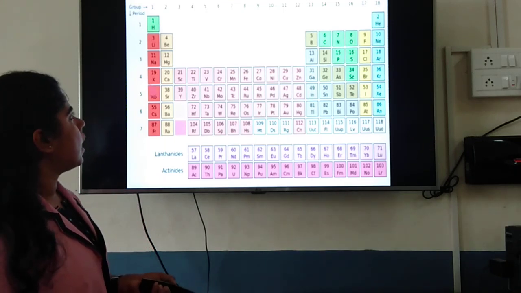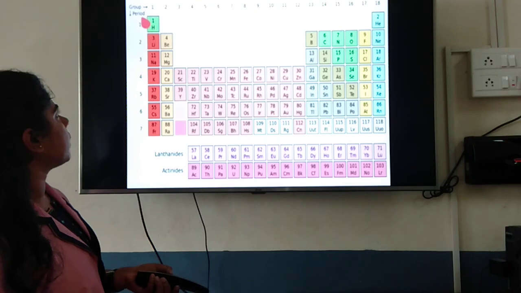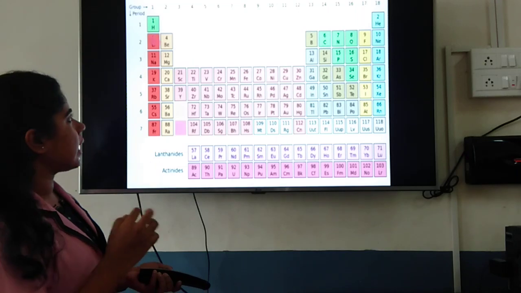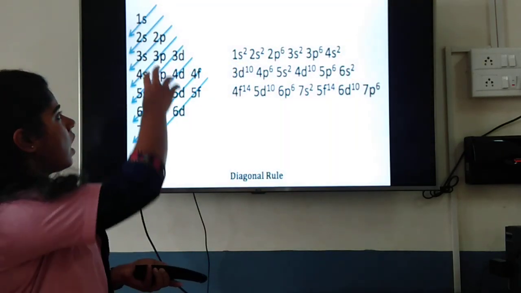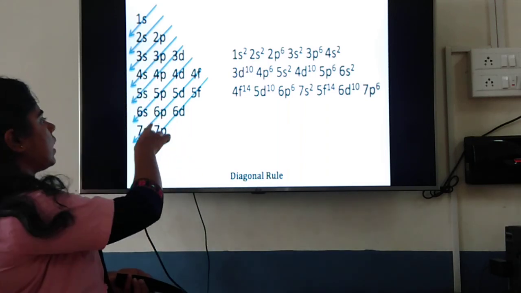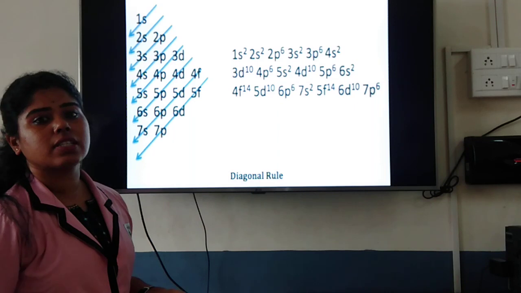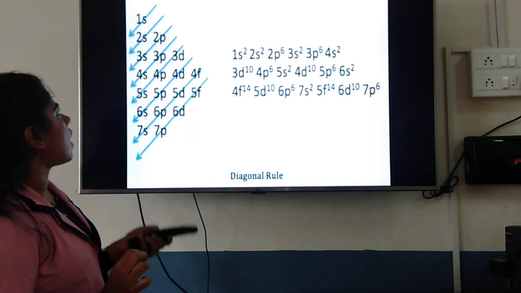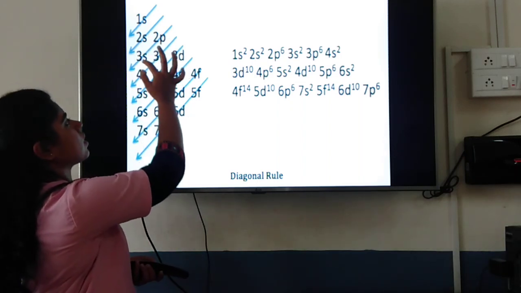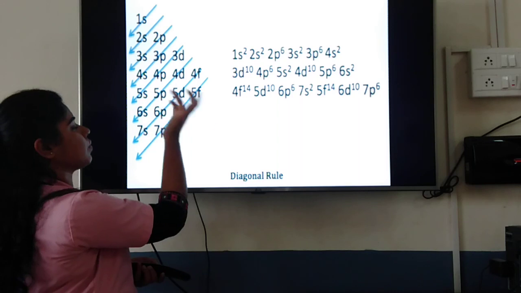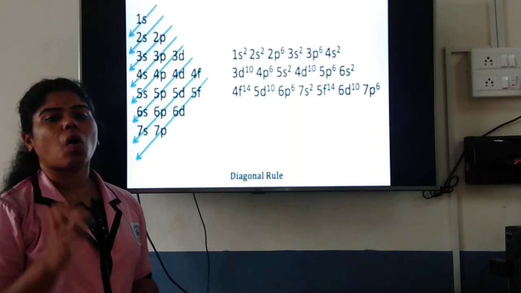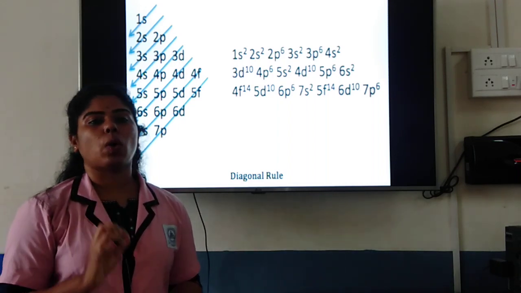Now if you see here, the periods are 1, 2, 3, 4, 5, 6, 7. These numbers I told you, when you write the electronic configuration, are nothing but the main energy shell of the particular element, the particular period. This number also resembles the period number. So if you start from 1s, it belongs to the first period. 2s, second period. 3s, third period. 4s, fourth period. 5s, fifth period, like this. So that first number determines the period number, or that number is also called the principal quantum number.